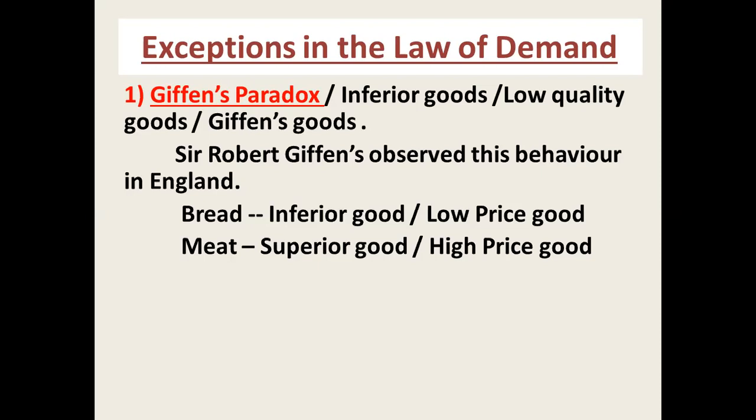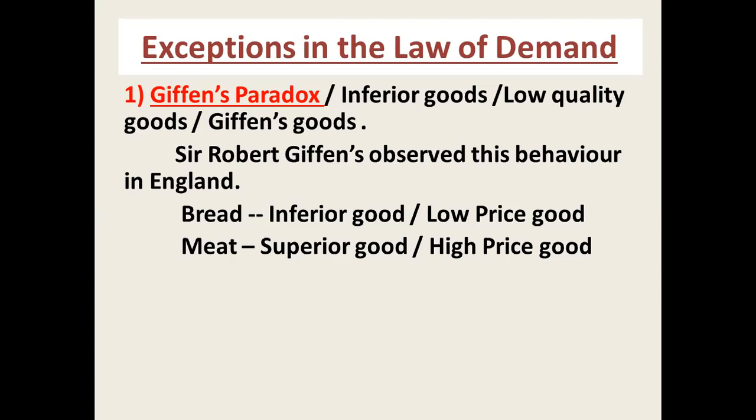Giffen goods are inferior goods which have a direct relationship between price and quantity demanded. In this case, the demand curve slope is upward from left to right. The demand curve explains the direct relationship between the demand and price.